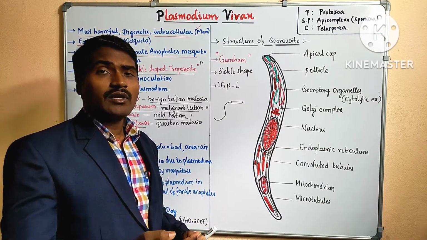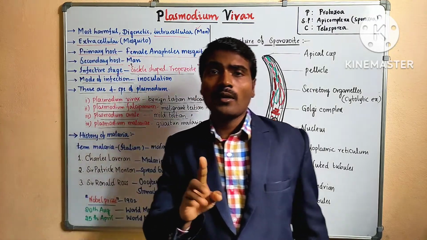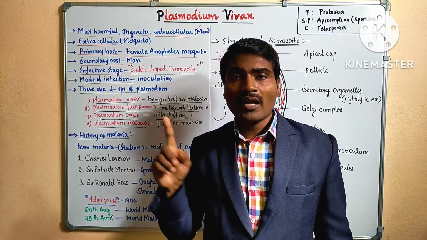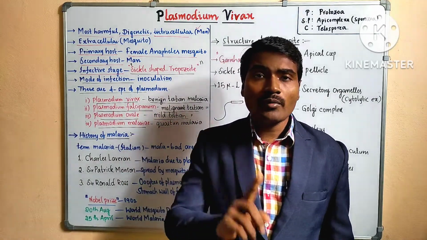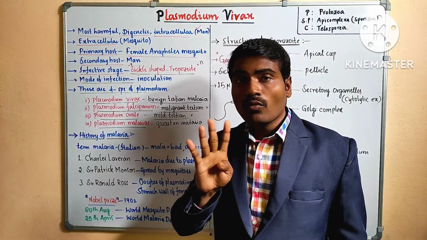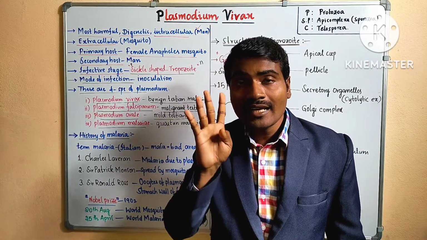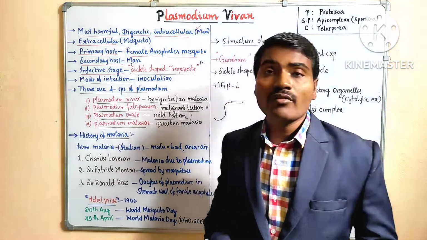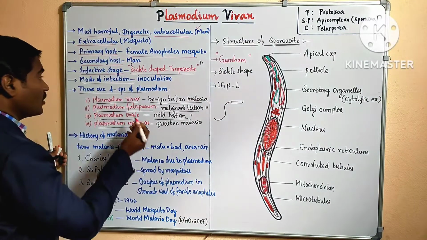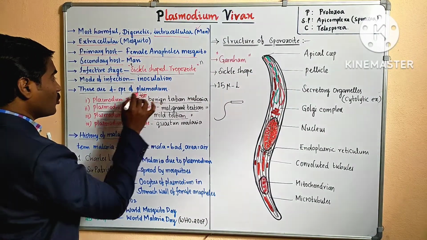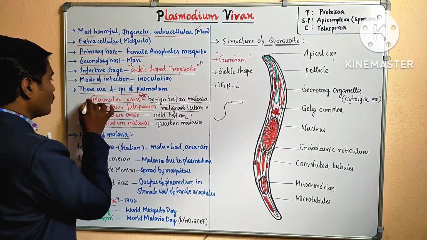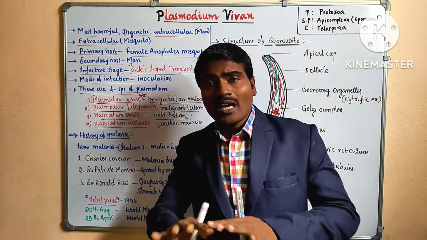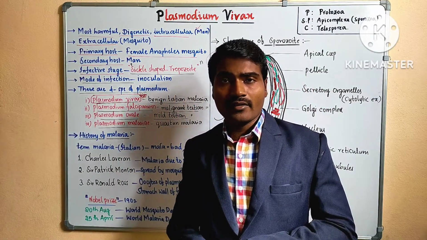So in this way, there are 4 types of pathogen: Plasmodium vivax, Plasmodium falciparum, Plasmodium ovale, and Plasmodium malariae. These are the 4 different species. Here NCERT mentioned only one, that is Plasmodium vivax. Among these, Plasmodium vivax is the most harmful, so you have to remember it. The life cycle of Plasmodium vivax is also given here.